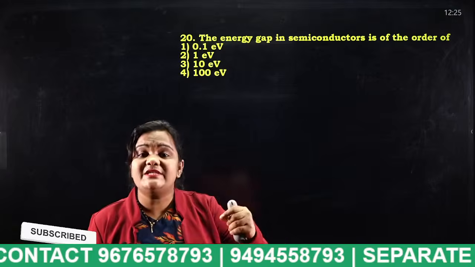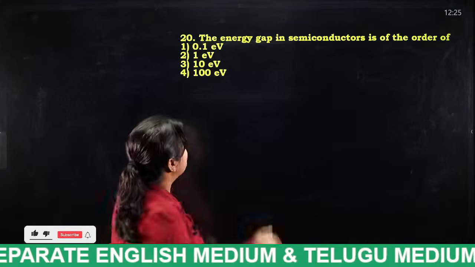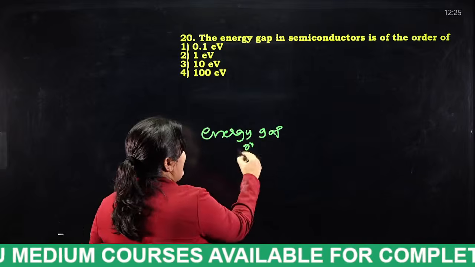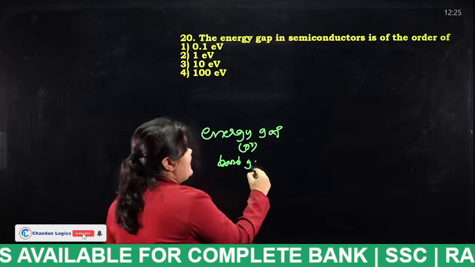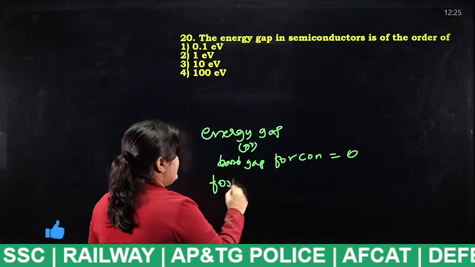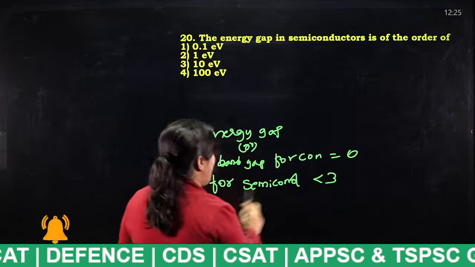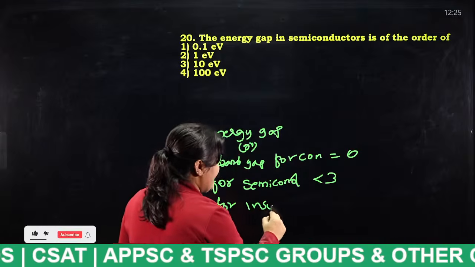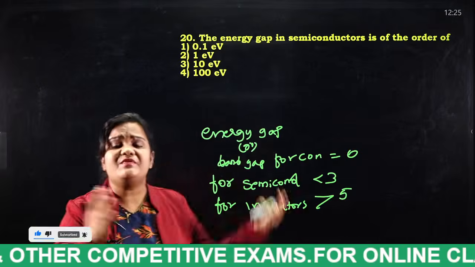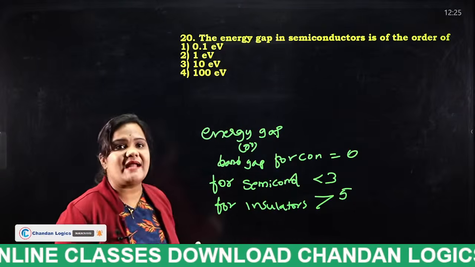So the energy gap or band gap for conductors will be 0. Remember, very important, students. Energy gap or band gap for conductors will be 0, for semiconductors it will be less than 3, and for insulators this energy band will be greater than 5. That means the distance between the two atoms, the gap, will be more.